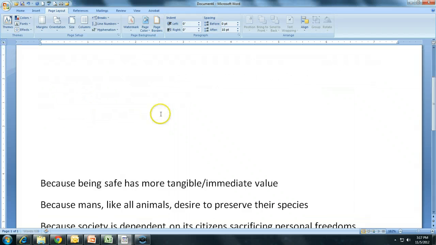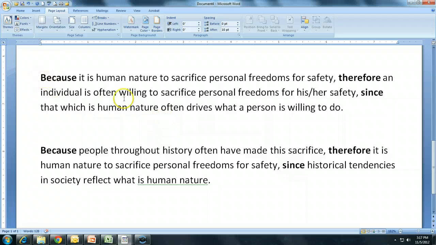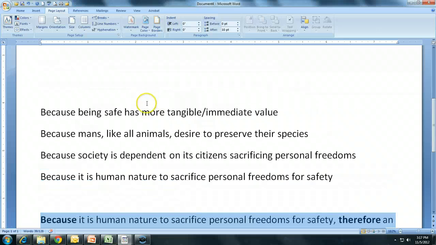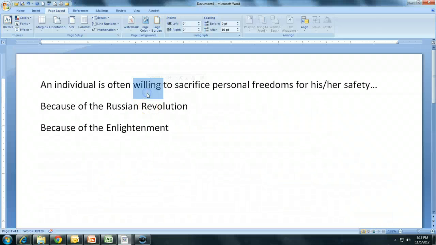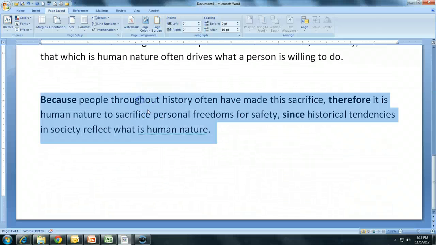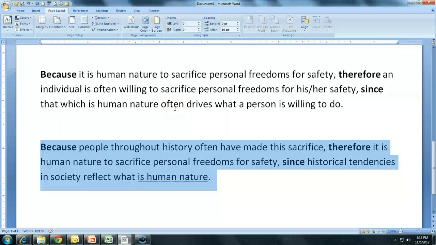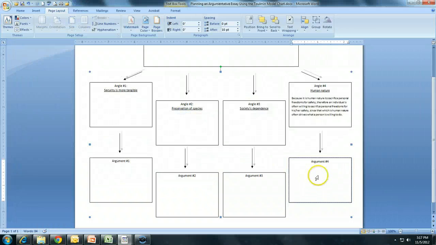So, by planning out our essays using these two Toulmin model sentences, one that connects your claim back to your thesis, and the other that develops your claim into an argument, you can ensure that you have a very well thought out argument before you start writing. And so I'll just add that there to give this thing some closure.